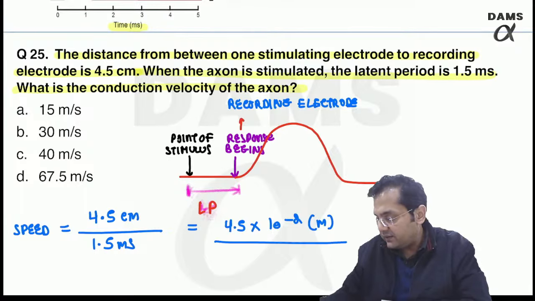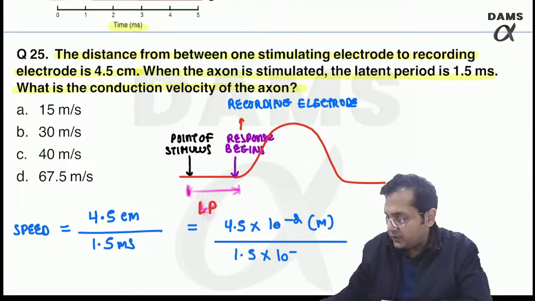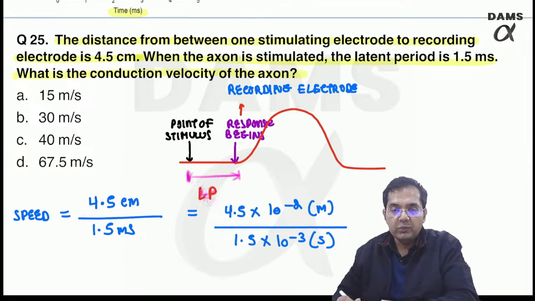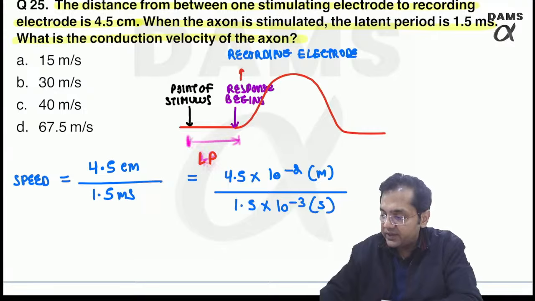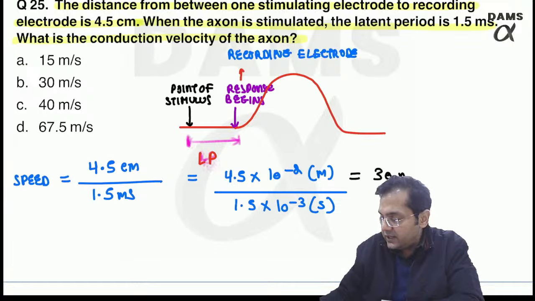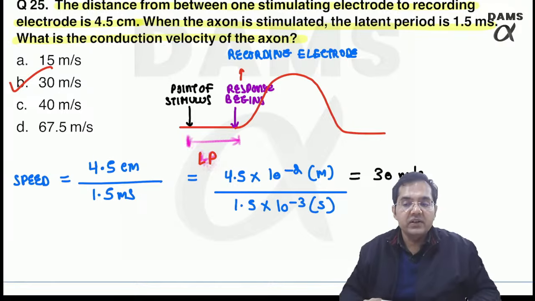And this we are doing a division by 1.5 into 10 raised to the power minus 3 seconds. Now please solve this for me. Immediately you will get the answer. This has to be 30 meter per second. So the correct answer is 30 meter per second.